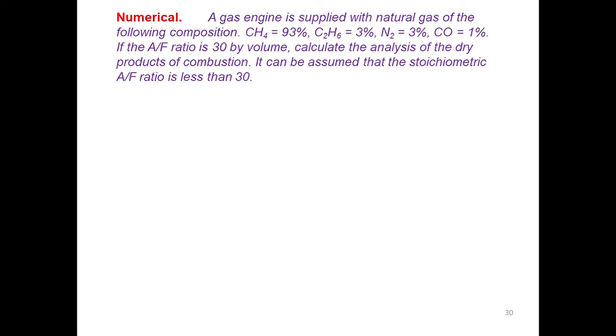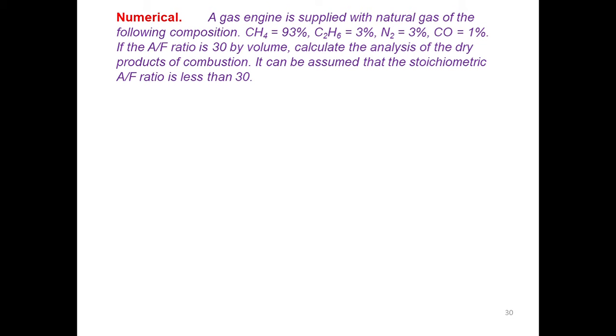CH4 is equal to 93%, C2H6 is 3%, nitrogen is 3%, CO is 1%. So this is the composition of natural gas. Okay, so the fuel consists of CH4 with 93%, C2H6 with 3%, nitrogen with 3%, and CO with 1%. So this is the composition of natural gas.